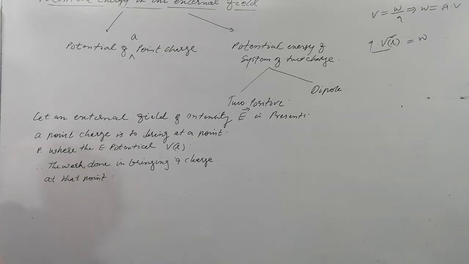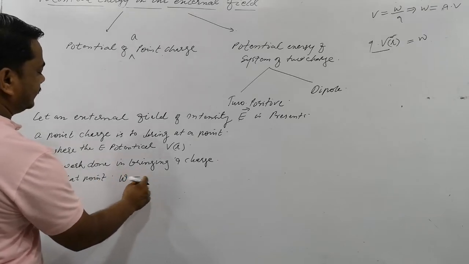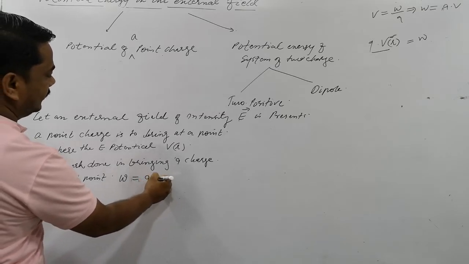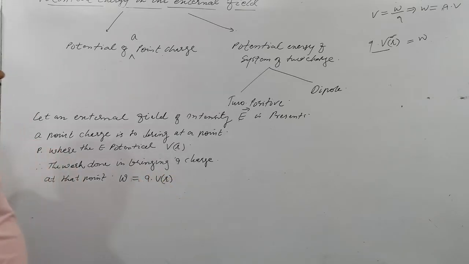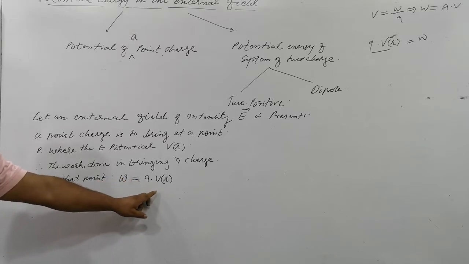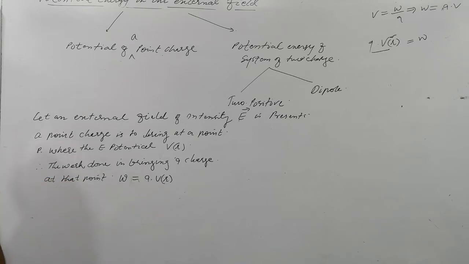The work done in bringing Q charge to that point: what shall it be? W is equal to Q into V(R). So don't be confused, the mathematical representation is the functional manner of representing potential. V at R means V is the potential, R is the position vector.